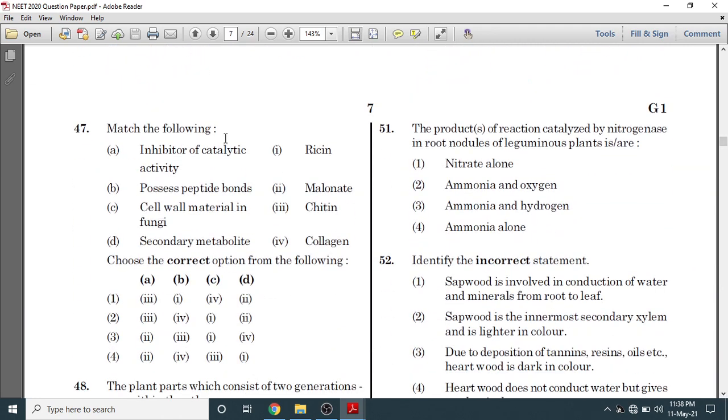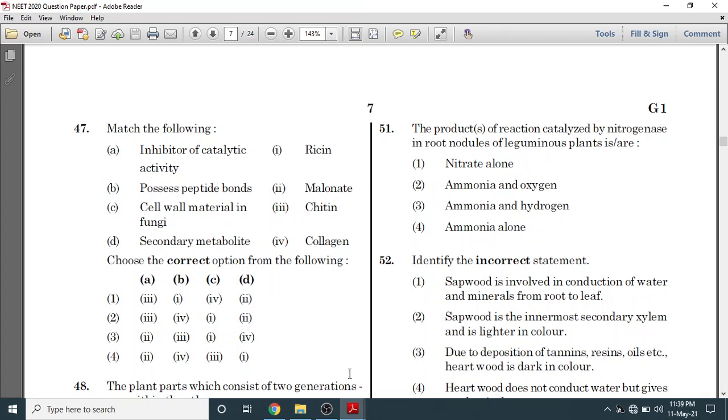Question number 47. So for question number 47, this was asked from class 11th, and this question was asked from chapter number 9, biomolecules, and chapter number 2. So this was a mixed question. So first we will look at inhibitor of catalytic activity.